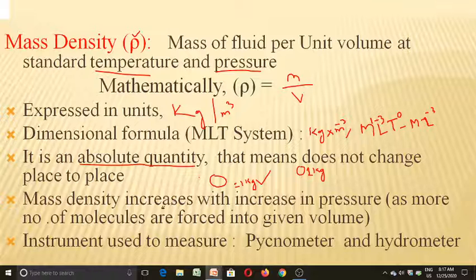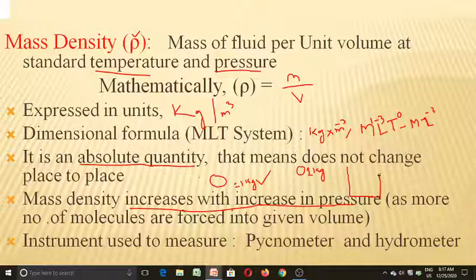The mass density increases with increasing pressure. How can we explain it with a small example here? Let us take one vessel. In this vessel we have a fluid up to a volume of 1 meter cube under a pressure of P. So this is 1 meter cube volume, and the pressure which is acting on this 1 meter cube of fluid is say P, right?